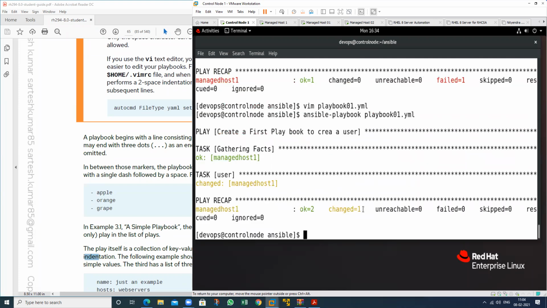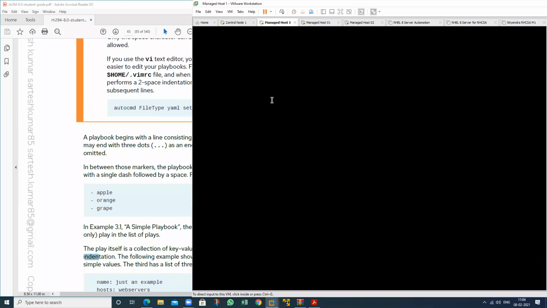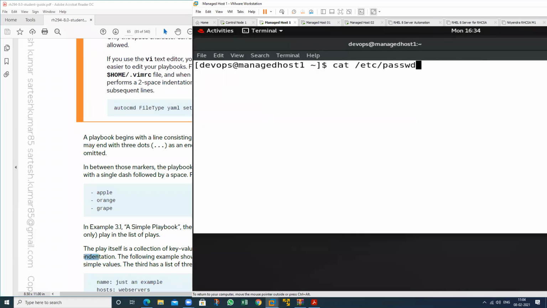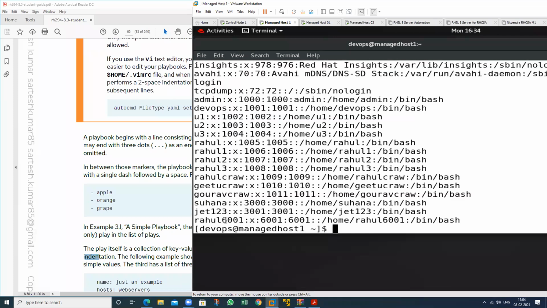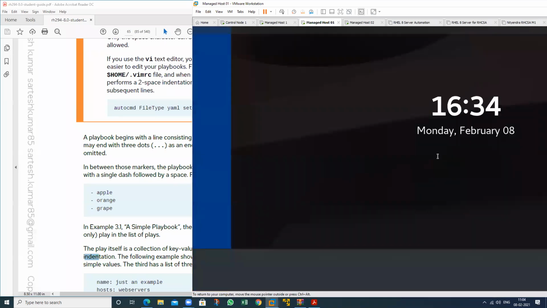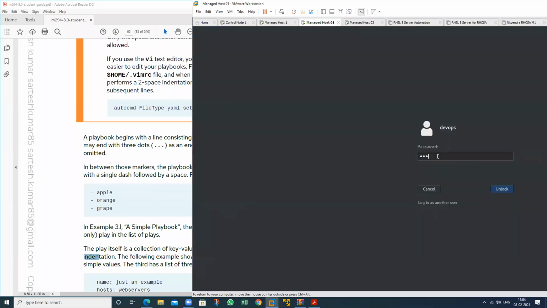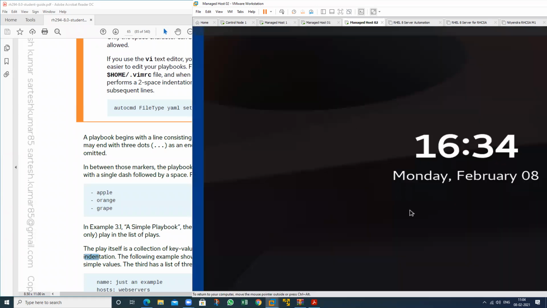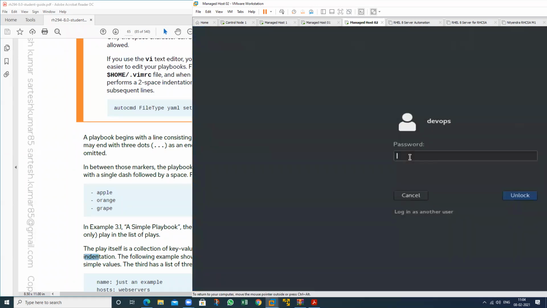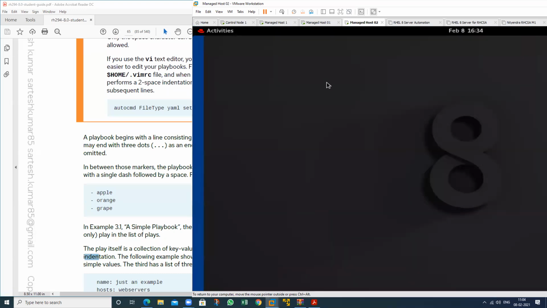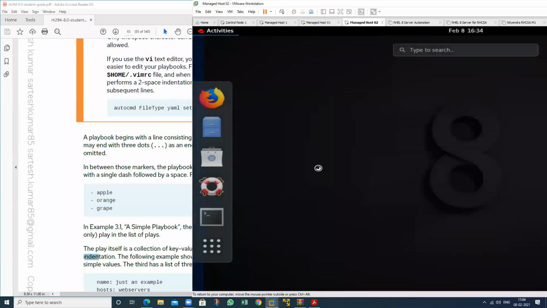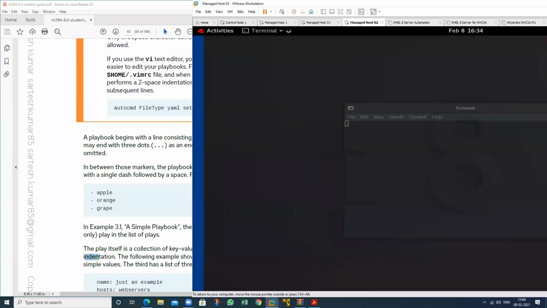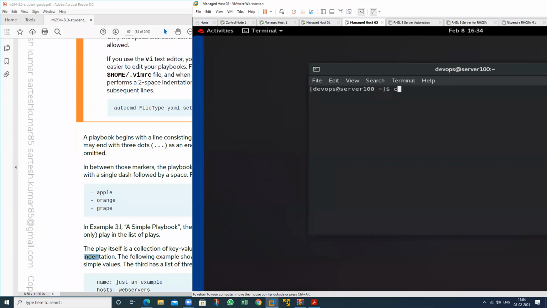So we have to make one change. Suppose I want to create the user in this machine also, then also define the name of the managed host machine, or all. So see, is there any user in passwd?